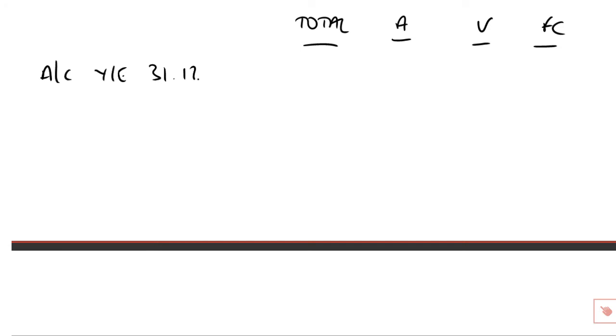And it should, of course, be simple enough so far as we're concerned. How do we do it? Well, we've got to deal with, over the full accounting period, three partners, A, V and FC. So we're going to need a total column, as ever, and a column for partner A, partner V and FC. Which accounting period are we dealing with? The year ended 31st of December 18.